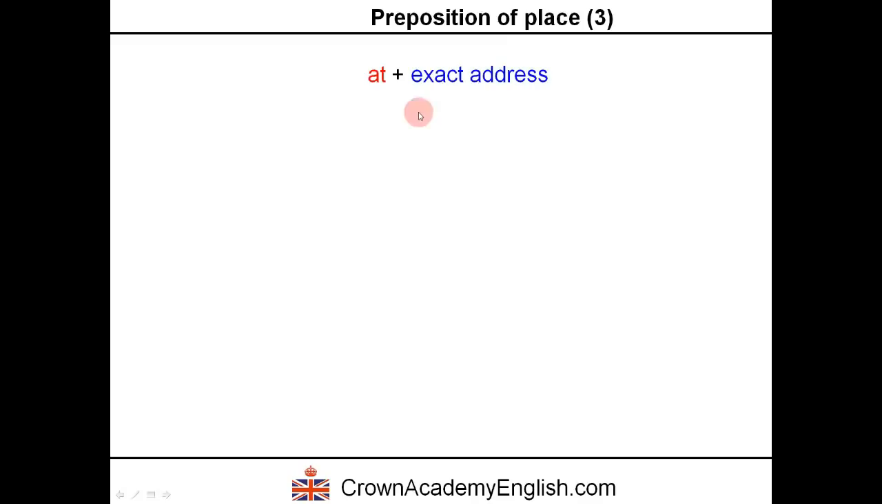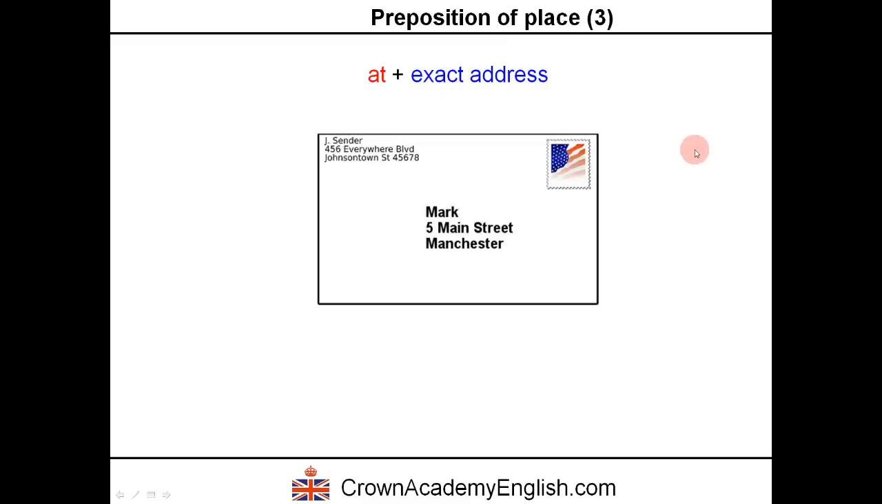At is also followed by an exact address. So an exact postal address. A complete address. So for example, so here is an exact address. We have the full address with the number of a street, then the name of the street, and then the city. So we say, Mark lives at 5 Main Street, Manchester. At 5 Main Street, Manchester.